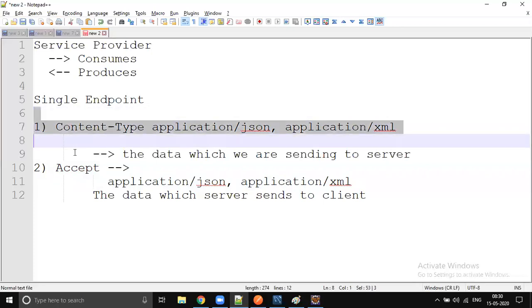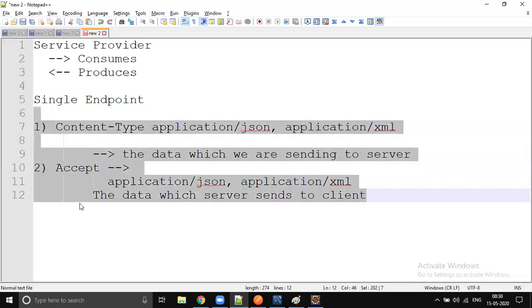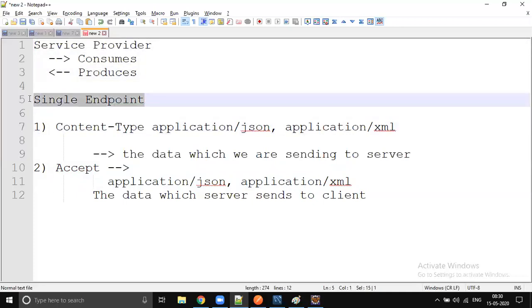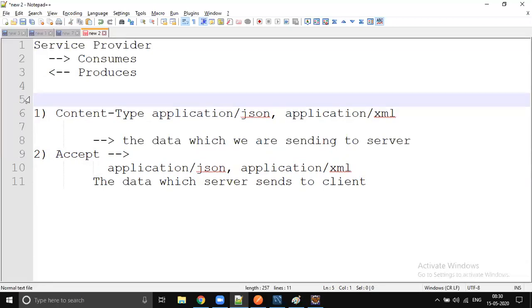So these two, content type and accept, are from the client point of view. Consumes and produces are from the service provider point of view. Don't get confused: the below two are for the service consumer, subscriber, or client, whatever it is, just different synonyms for client.